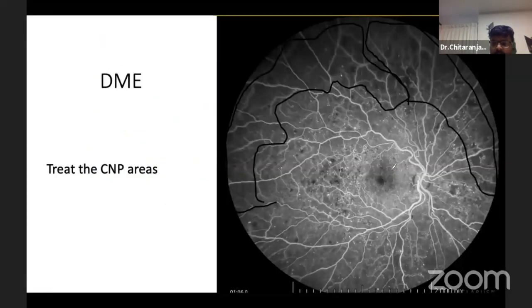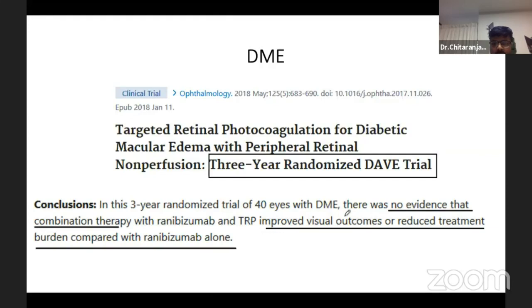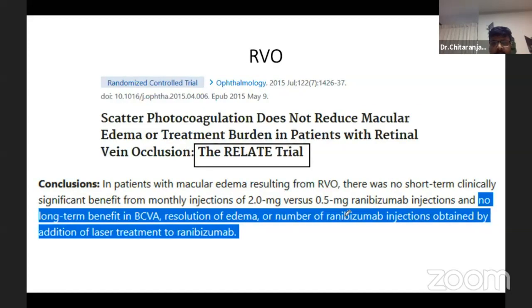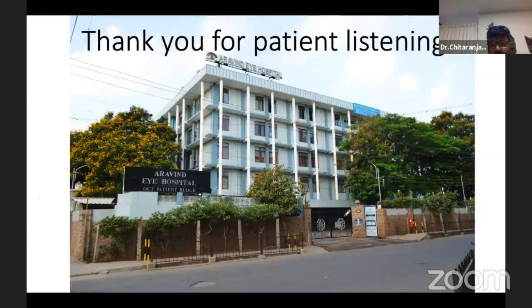In DME, it was thought that if we treat the CNP areas also, the need for anti-VEGF injections will decrease. However, the 3-year randomized DAVE trial proved that the combination therapy with ranibizumab and TRP did not show to improve the visual outcome or decrease the burden of injections compared to ranibizumab alone. It was also tried in RBO, the RELATE trial, and showed that the long-term benefit in BCVA, resolution of edema or number of injections required was not less when laser was added to ranibizumab. Thank you.